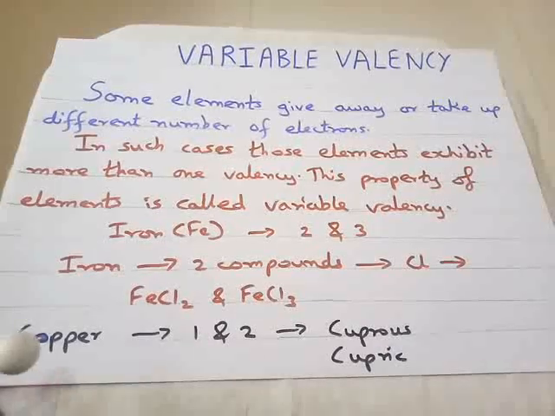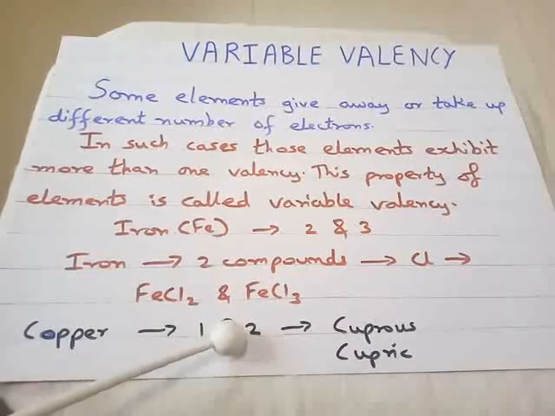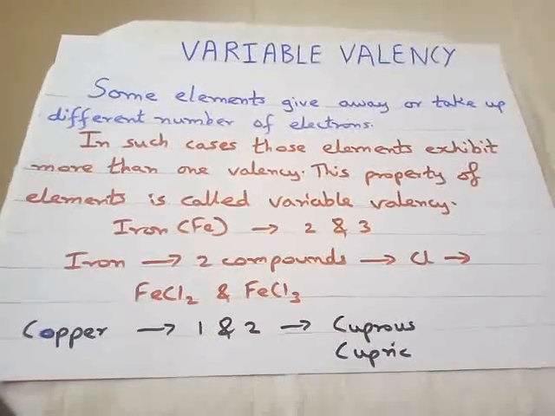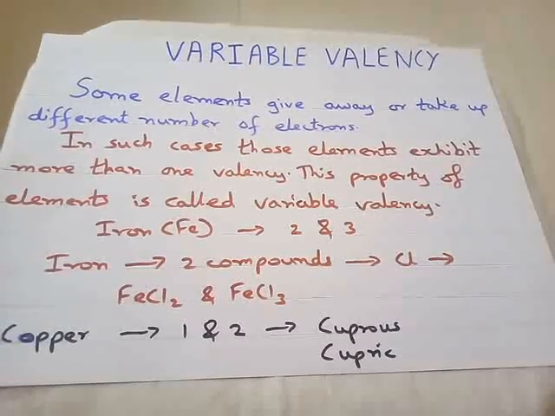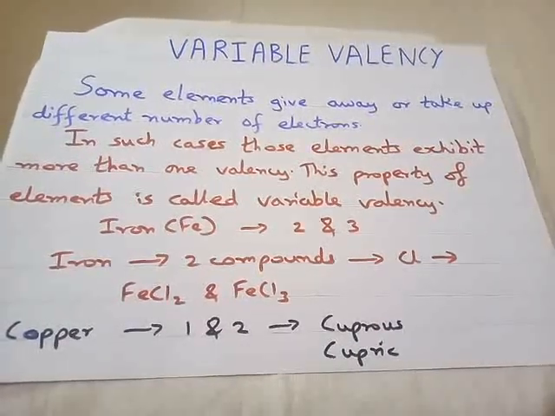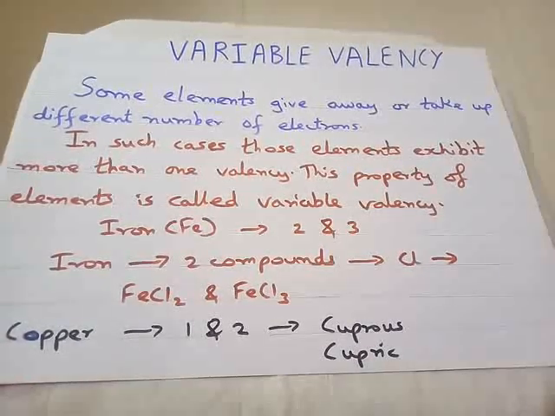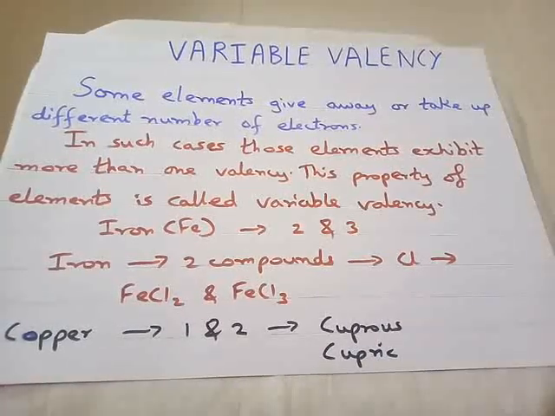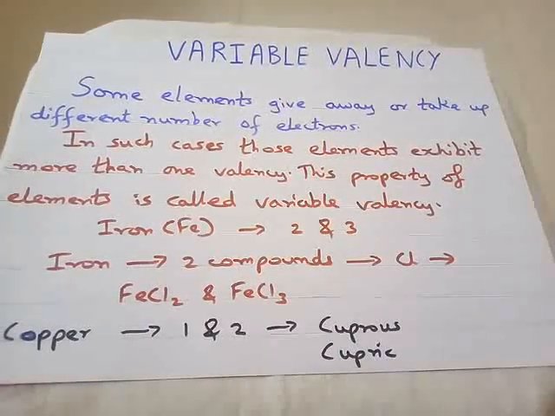Apart from this, copper also has valency 1 and also 2. So copper can form cuprous or cupric, that is with Cu+ or Cu2+. Or you have the example of mercury. Mercury also has two valencies, 1 and 2. So mercury can form two ions, Hg+ and Hg2+, mercurous and mercuric. So these are different examples of elements which exhibit different valencies, and that property is known as variable valency.